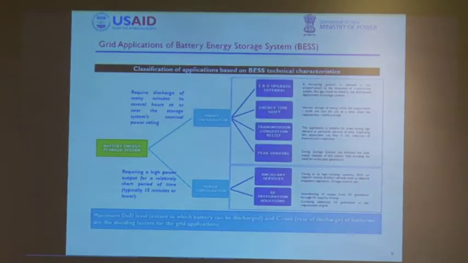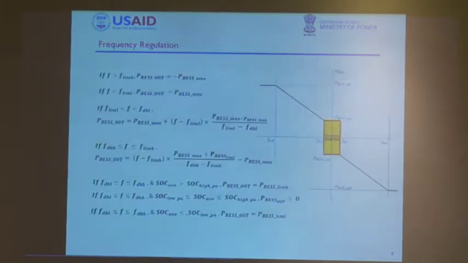Now going further on the applications which we intend to demonstrate, generally we categorize the applications in two buckets. One is energy configuration, one is power configuration. And when we are talking about ancillary support, we are more or less talking about power configuration support, not energy time shift and other applications. So I'll be more focusing on how these ancillary services can be harnessed from a battery energy storage system and how it can support the grid in the long term.